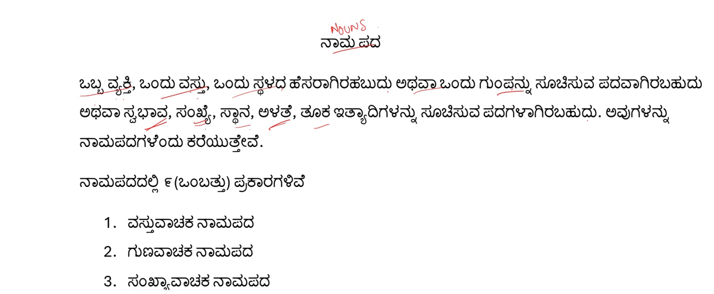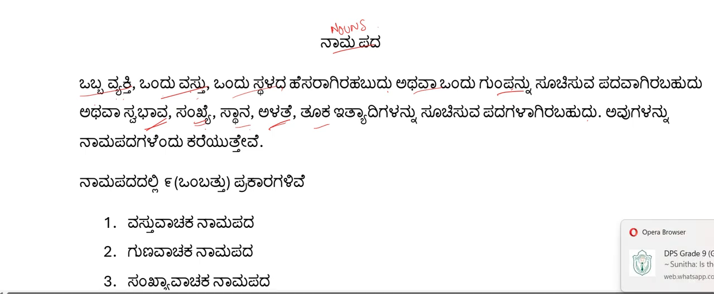So avugalannu ನಾಮಪದಗಳೆಂದು ಕರೆಯುತ್ತೇವೆ. So this is the definition of a noun. So anything which indicates a person, a place or a thing or a group of things, or it also indicates the character or the number or the measurement, like the size, the circumference, that kind of measurement, whatever it indicates, all these can be named as nouns or namapadagalu.